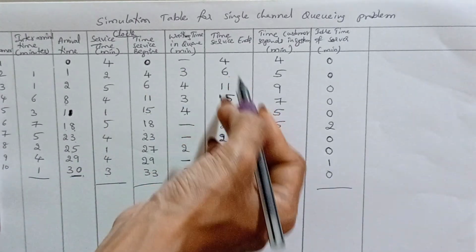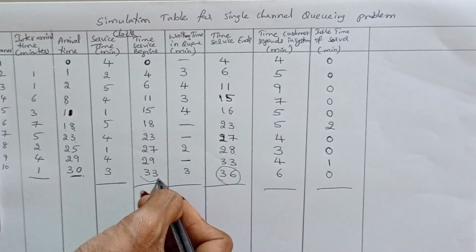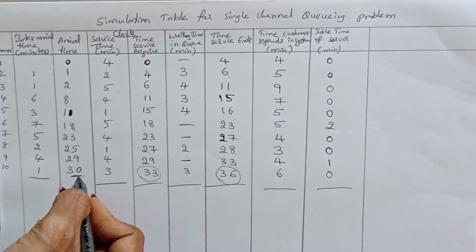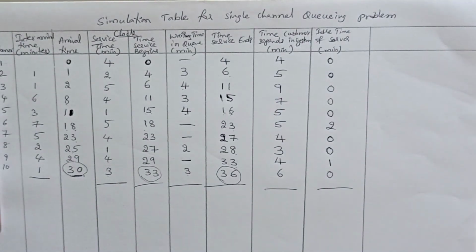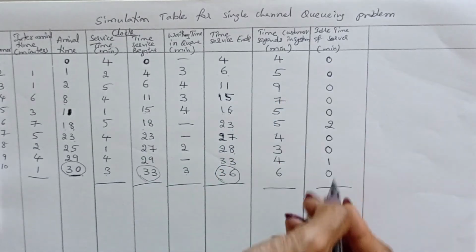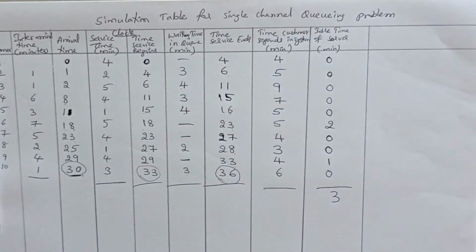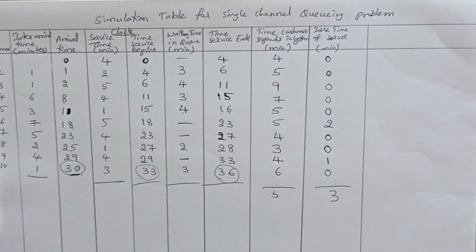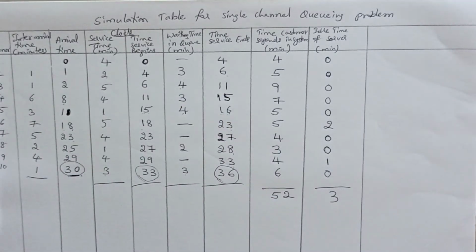Waiting time you need to calculate. Ending time is at 36 minutes, and this ending time is 33 minutes, and this is 30 minutes. These three values, no need to calculate the total. Now calculate the remaining ones. Idle time total becomes 3 minutes, and by adding this we'll get the total value is 52.